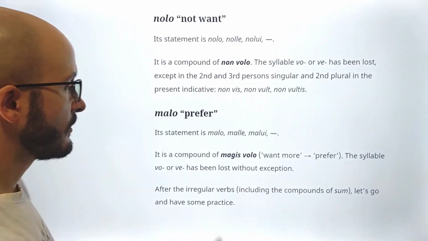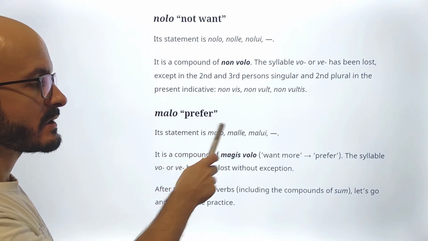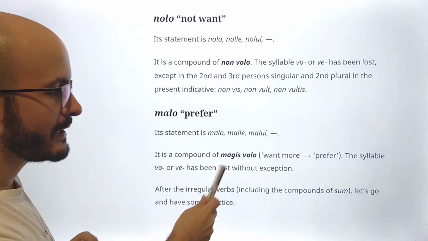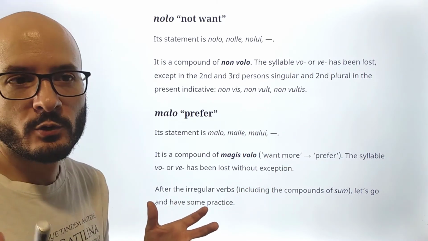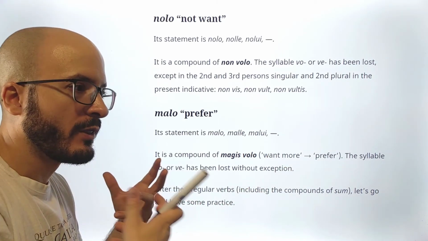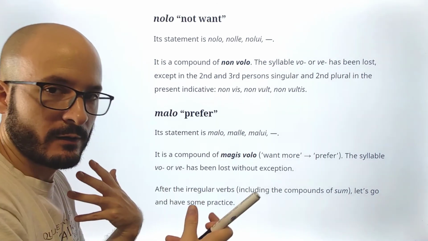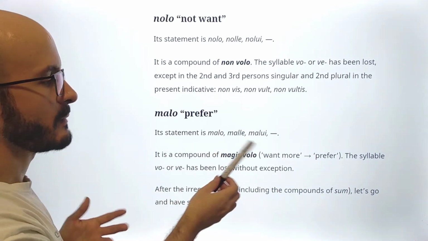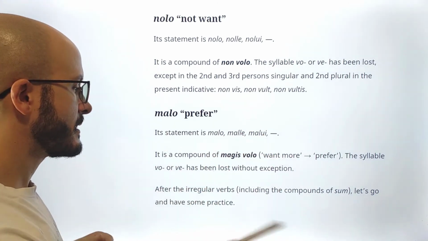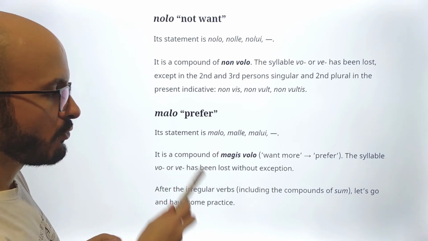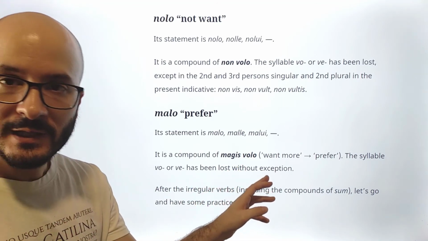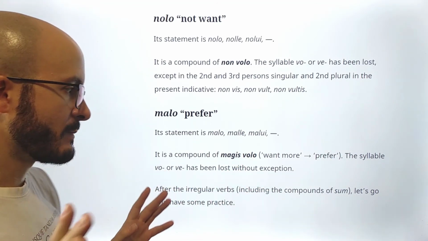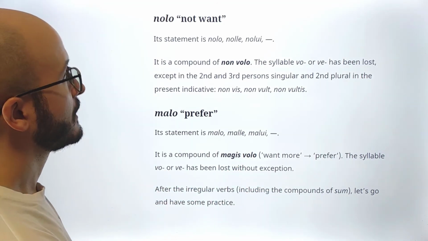And then we have the verb malo, which is prefer, because literally it is magis volo, literally want more. So when you want something more than another thing, you prefer that thing. So the statement is malo, malle, malui, etc. It is a compound of magis volo. The syllable vo or ve has been lost without exception. So here, no exceptions. It is always like this.